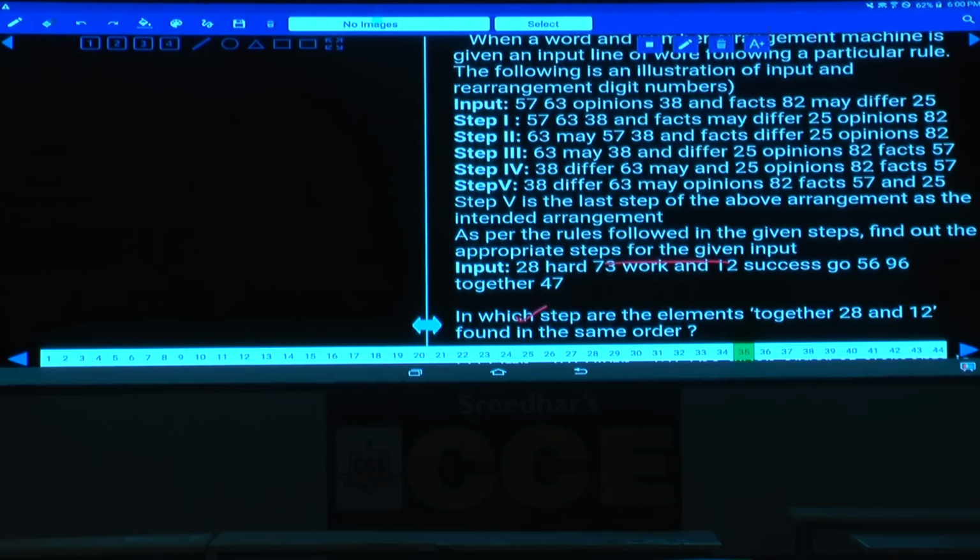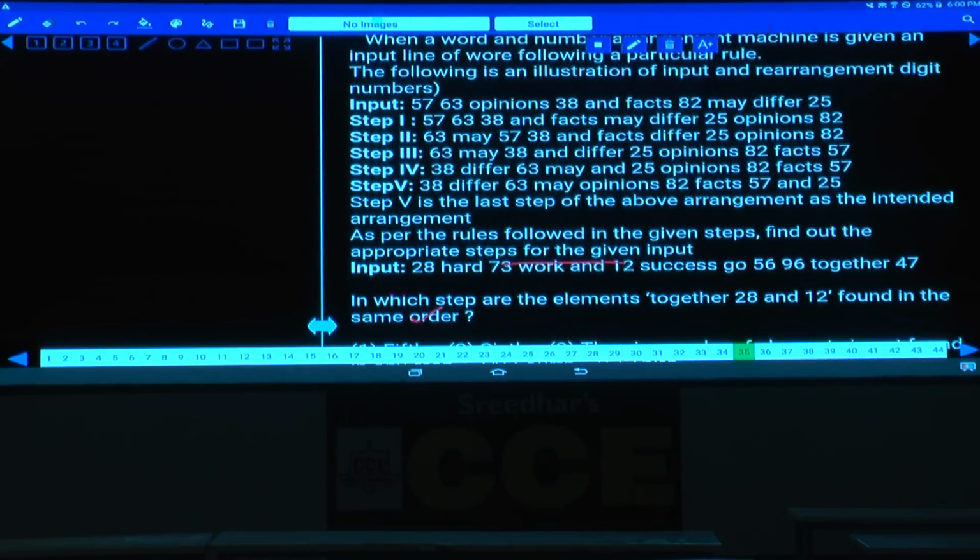Now these question numbers 35 to 40 are based on input and output. Yes, tell me what is the logic here, input and output. First let us determine the logic. How many steps are there? 5 steps are there. Tell me how many elements are there. In the input there are 10 elements, 5 steps are there. In each step exactly 2 elements are being arranged, isn't it? Hence we are getting 5 steps.